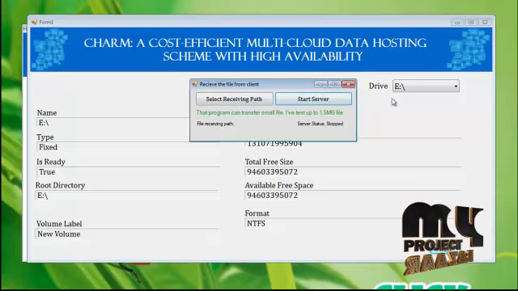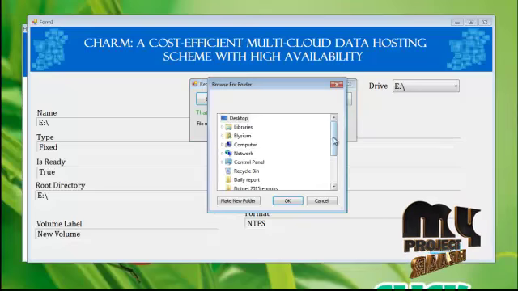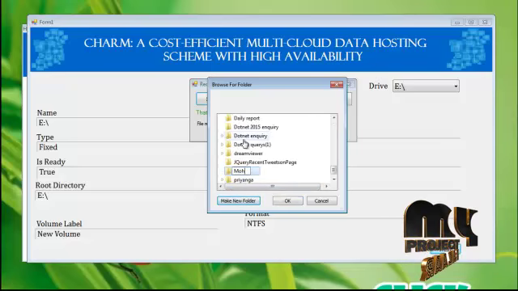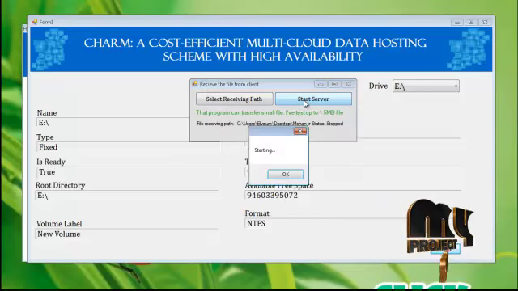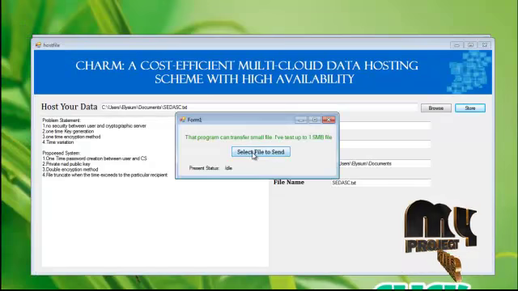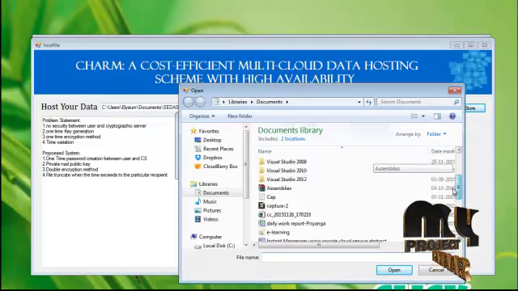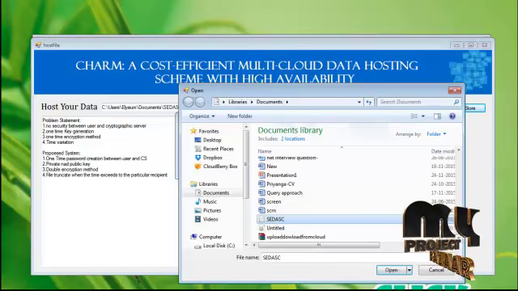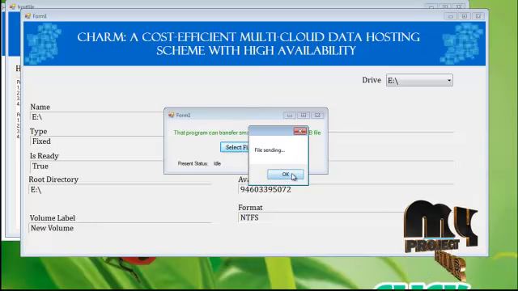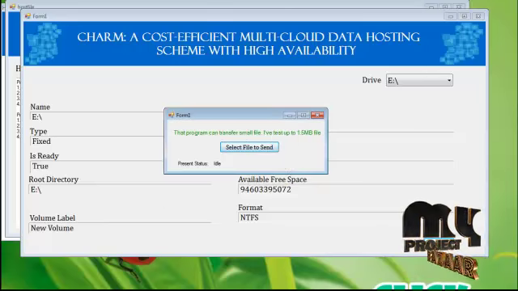Now cloud is ready to accept the file from the client. Select receiving path button, choose the E directory, make a new one for this user and click OK button. Click start server button. It's now ready for receiving the file. Click select file and send the particular file you want to store in the drive. The file has been successfully transferred to the cloud.